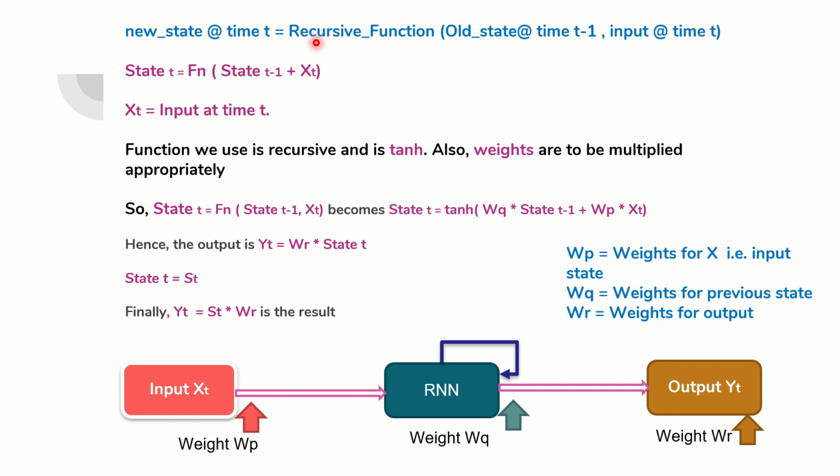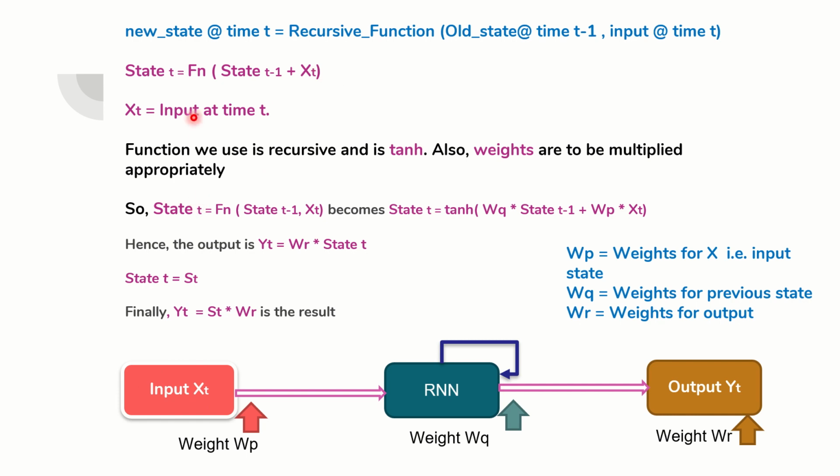And how do we present it mathematically? State t equals function of state t minus 1 plus xt. State t minus 1 is the old state, the previous state, and xt is the input at time t. That is what we are talking about here.